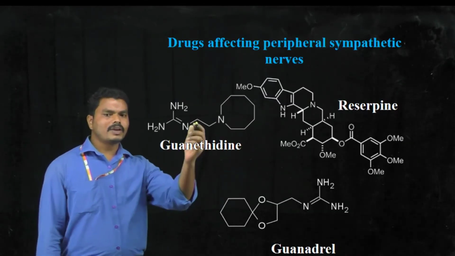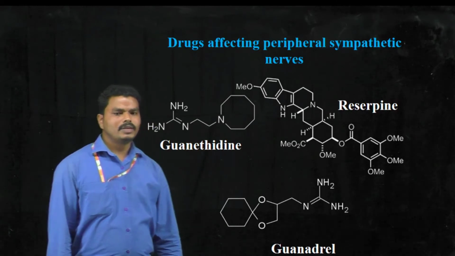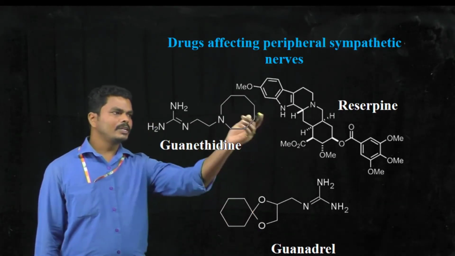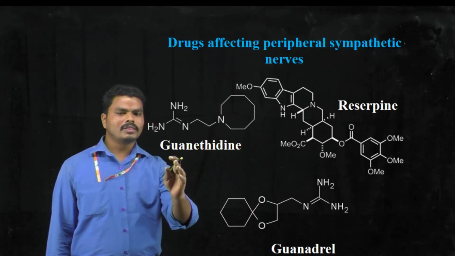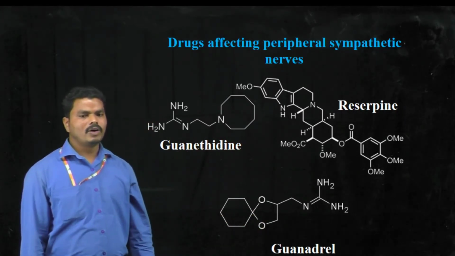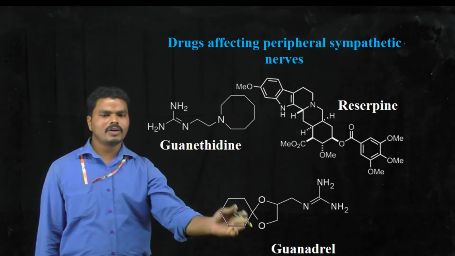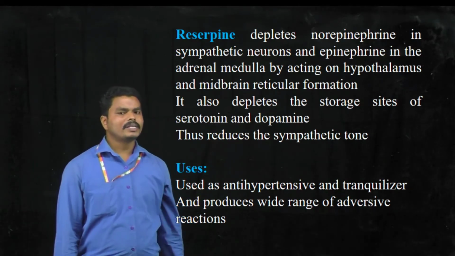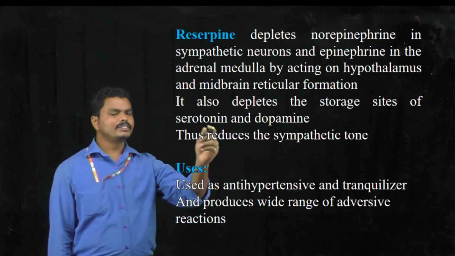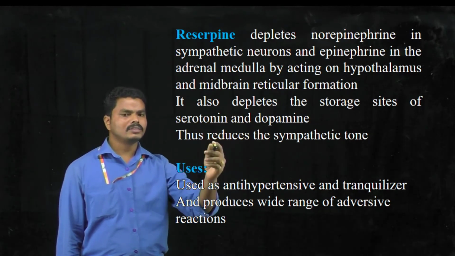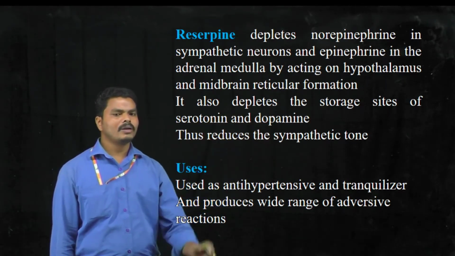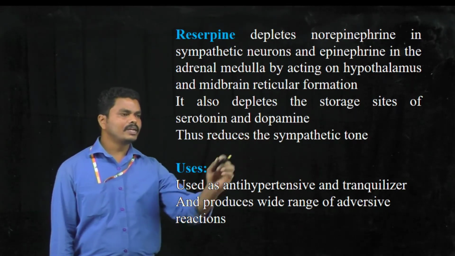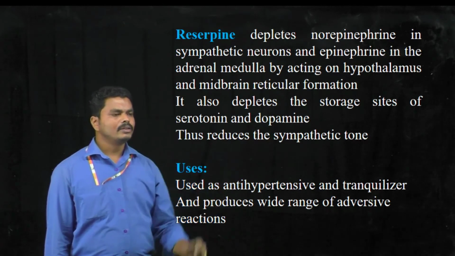Next one is the drugs affecting the peripheral sympathetic nerves. Examples are reserpine, guanethidine, guanadrel. So reserpine comes under the miscellaneous drugs, and guanethidine and guanadrel come under the guanine derivatives. Guanethidine and guanadrel both have the guanine nucleus in their structure. And when you see the mechanism of action of reserpine, it depletes the norepinephrine in sympathetic neurons and epinephrine in the adrenal medulla by acting on the thalamus and midbrain. And it can also deplete the storage sites of serotonin and dopamine in sympathetic neurons.